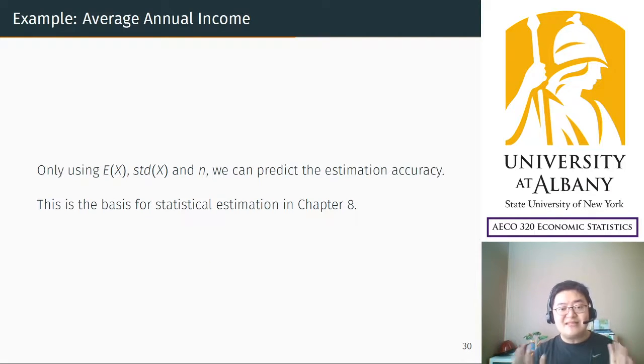And this is what we are going to do in the next chapter. So when you estimate something by yourself, you can predict the probability of your error this way. So this is how we utilize the central limit theorem in statistics.